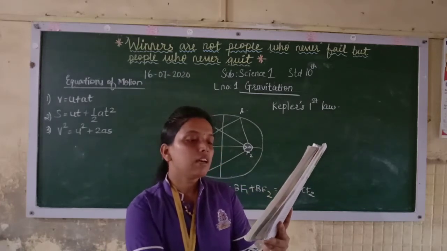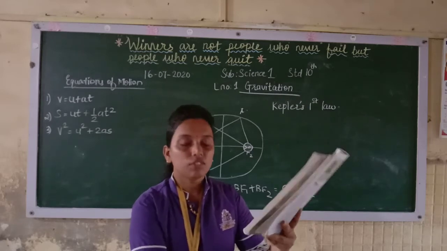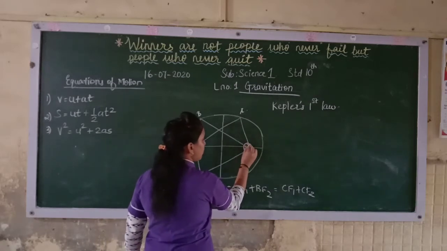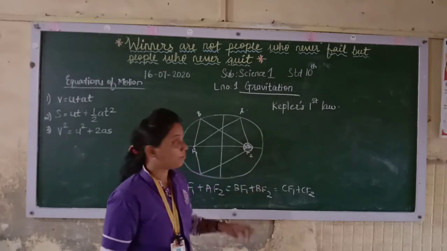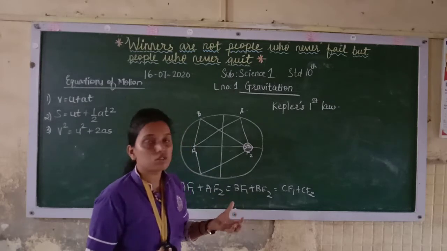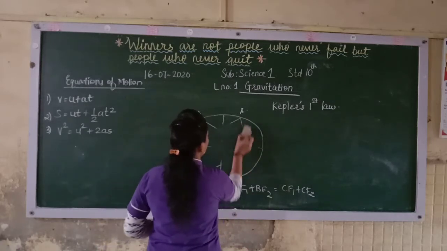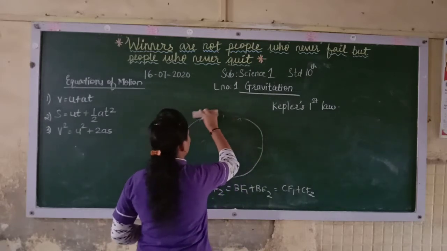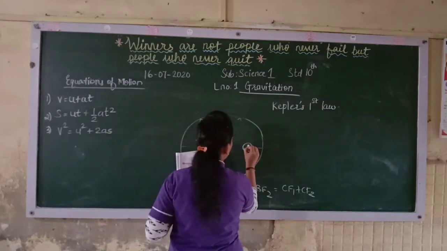This shows the elliptical orbit of a planet revolving around the sun. The position of the sun here is indicated by S. Now, where is the sun? It is at the focal position. Any of the foci you can consider. So the sun's position is the focal point. See, this is the focus and this is the sun.